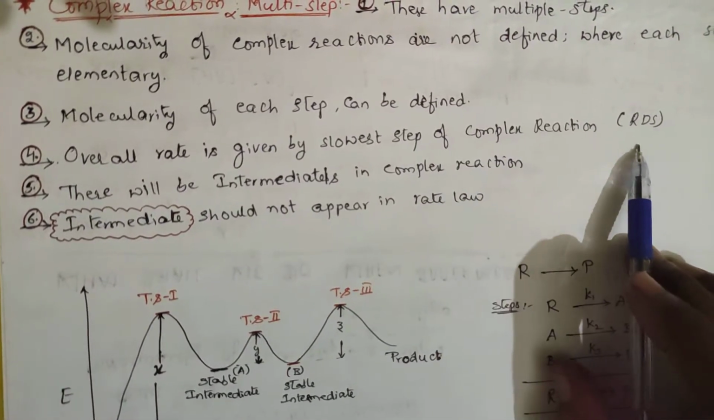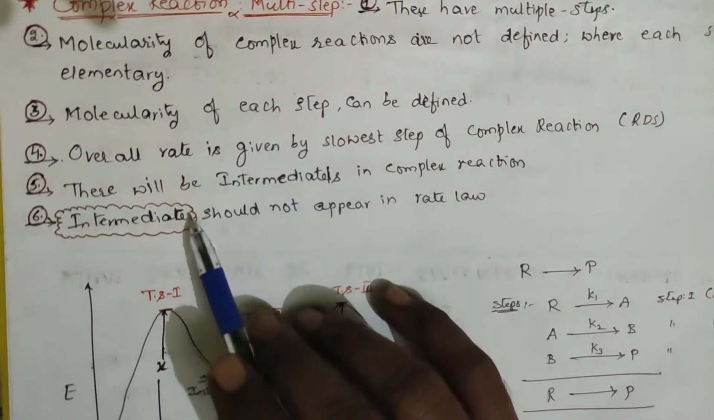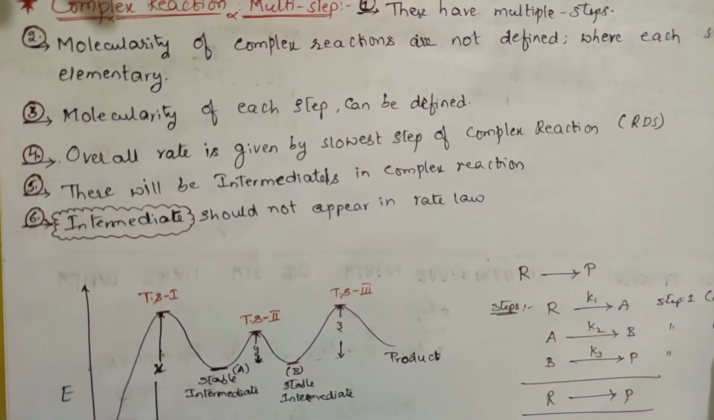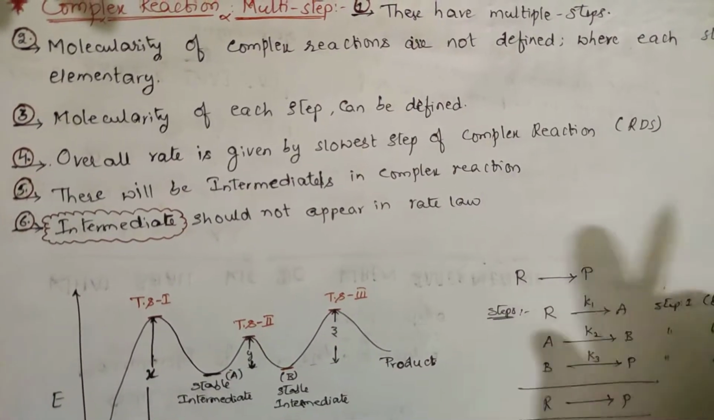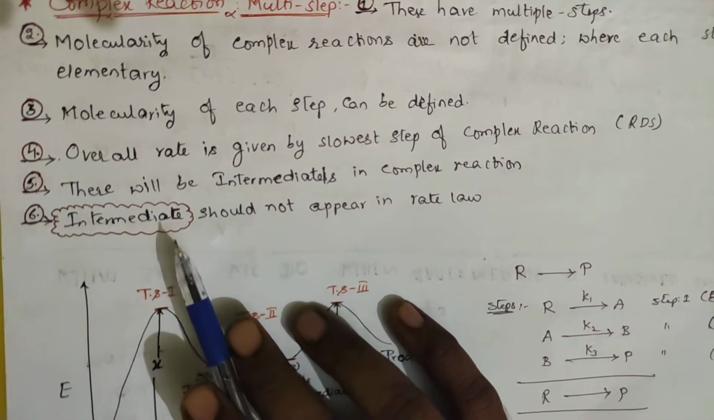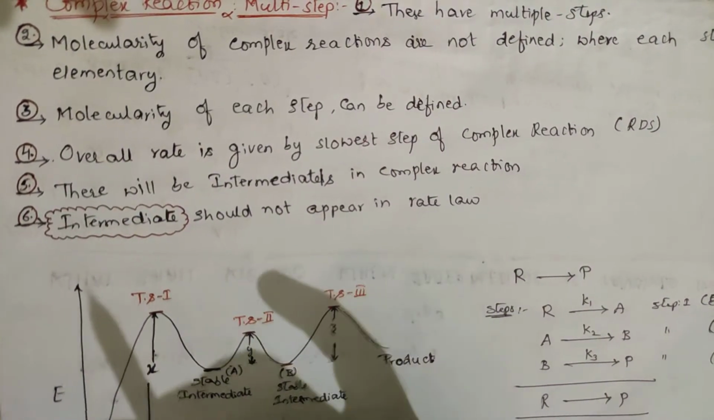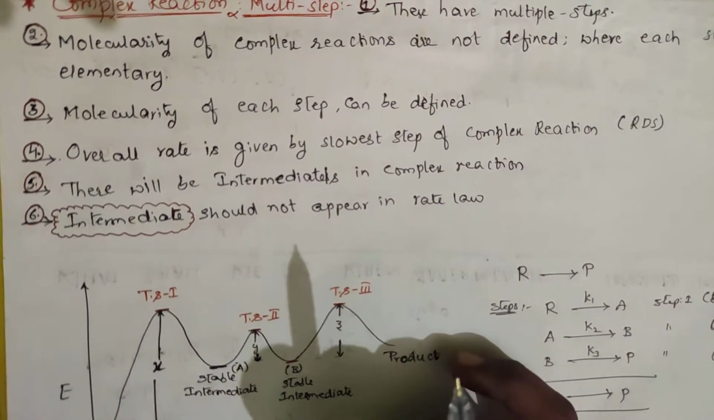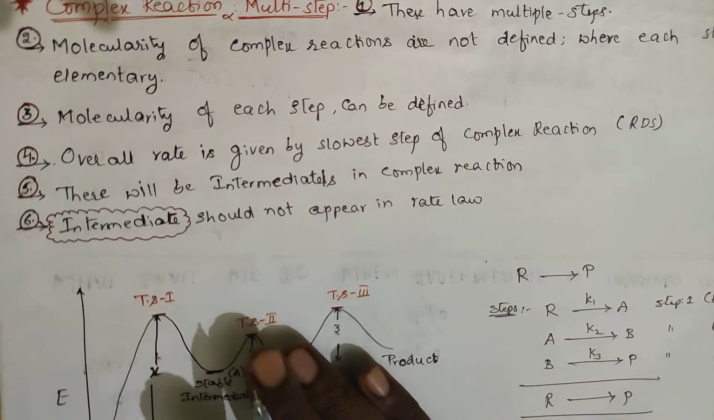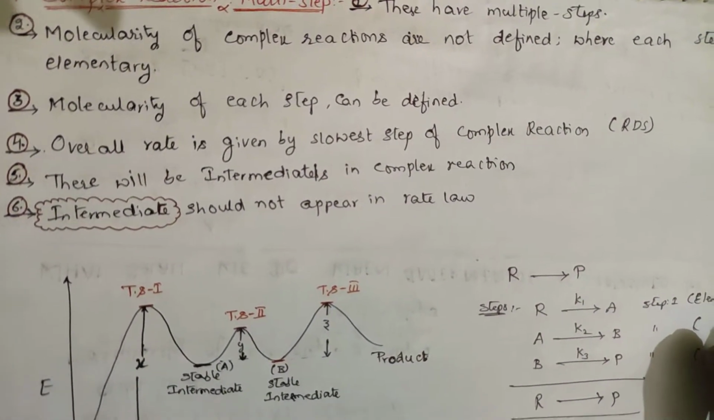That step is called the rate determining step. In the formation of products in complex reactions there will be formation of intermediates. Definitely there will be some intermediate in complex reactions. And the intermediate should not appear in the rate law. Keep this in mind: the intermediate will not be present in the rate equation. In the rate equation you should never write an intermediate. You can have reactants, you can have products, or there may be no reactant or product in the rate equation, but an intermediate should not be present. This is the condition.